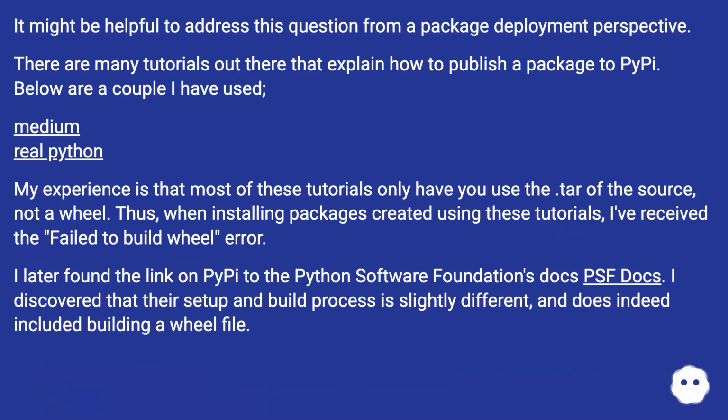It might be helpful to address this question from a package deployment perspective. There are many tutorials out there that explain how to publish a package to PyPI. Below are a couple I have used: Medium, Real Python. My experience is that most of these tutorials only have you use the .tar of the source, not a wheel. Thus, when installing packages created using these tutorials, I've received the "failed to build wheel" error.